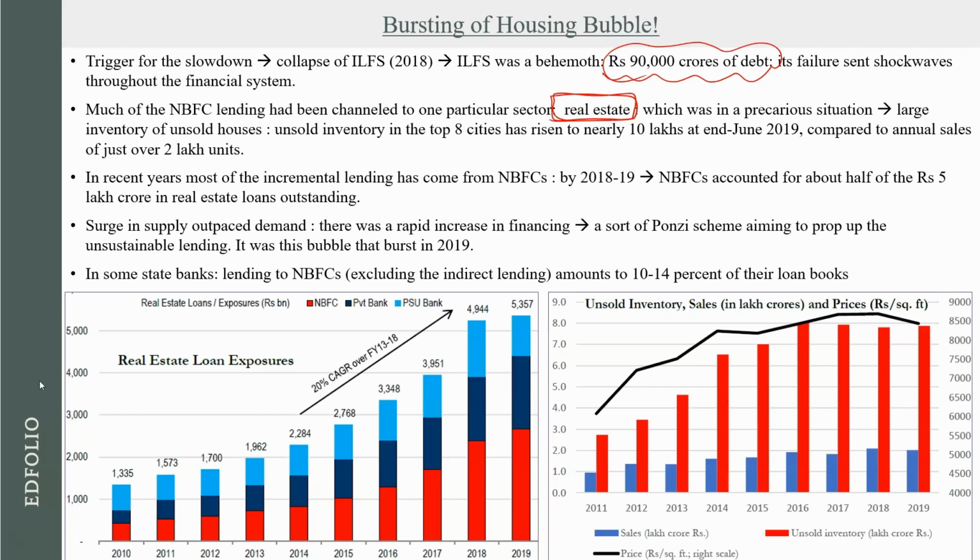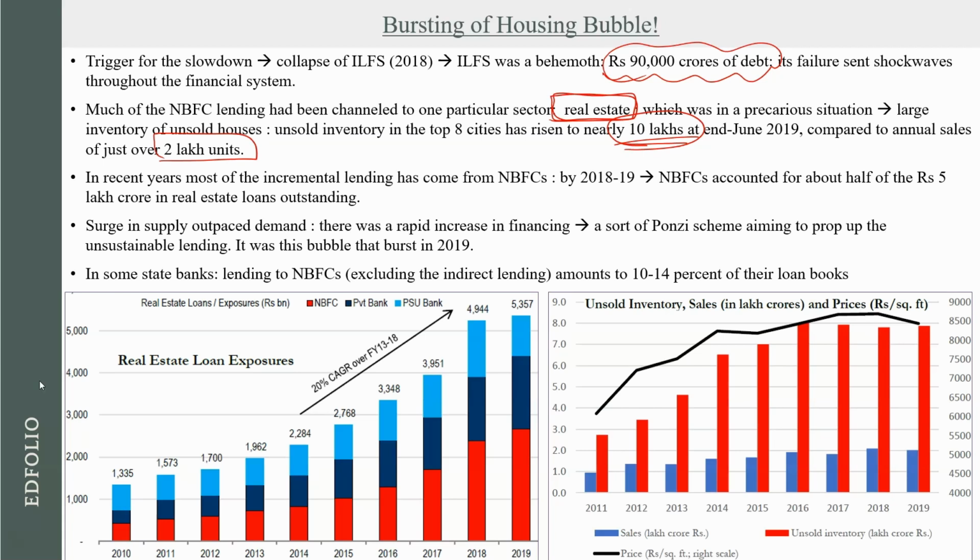Why? Because if we see the analysis of top 8 cities, they had unsold inventory of 10 lakh units. 10 lakh units were built but lying unsold. Whereas their sales were only 2 lakh units. So on an average, every year they were adding 8 lakh units unsold.